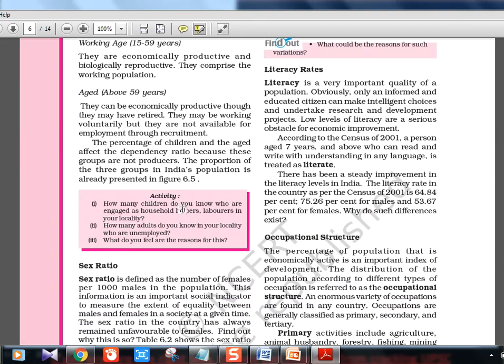Literacy rate, again the census decides how it is. If you see here, according to the census of 2001, a person aged 7 years and above who can read and write with understanding in any language is treated as literate. That means 7 years and above, if you can read and write any language, he is literate. That is how they mark it, and they'll say, okay, we are 80% literate, we are 90% literate. They don't care whether you know any maths or science or basic things, or whether you completed your 10th standard. Nothing is checked. Just 7 years and above, and if you can read and write any language, you are considered literate. That was 2001. Every 10 years it will change.